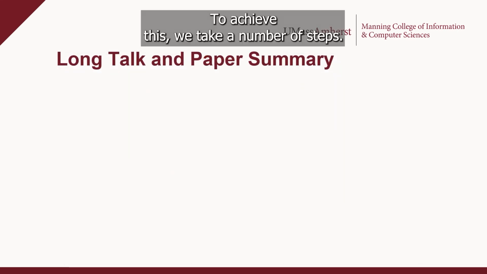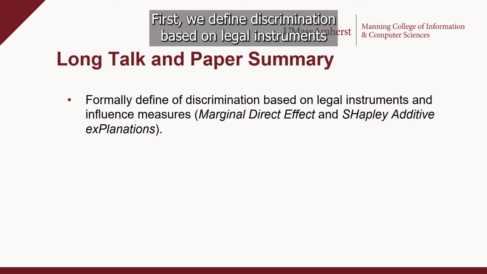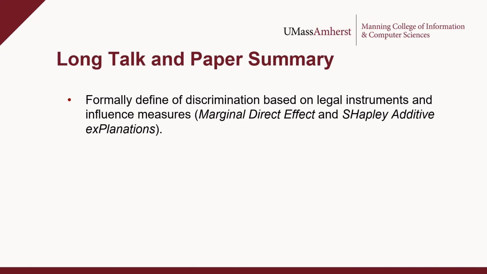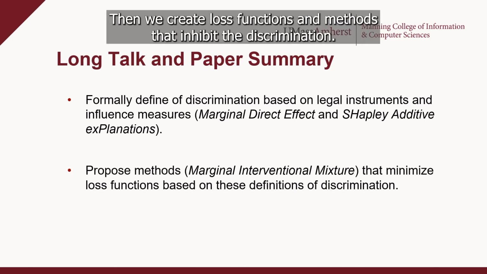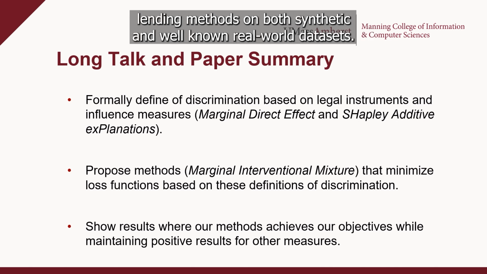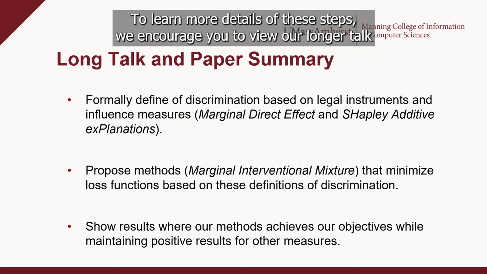To achieve this, we take a number of steps. First, we define discrimination based on legal instruments and two influence measures grounded in causality and explainability research. Then, we create loss functions and methods that inhibit this discrimination. Lastly, we show that our method compares positively against several other fair learning methods on both synthetic and well-known real-world datasets. To learn more details of these steps, we encourage you to view our longer talk and paper.